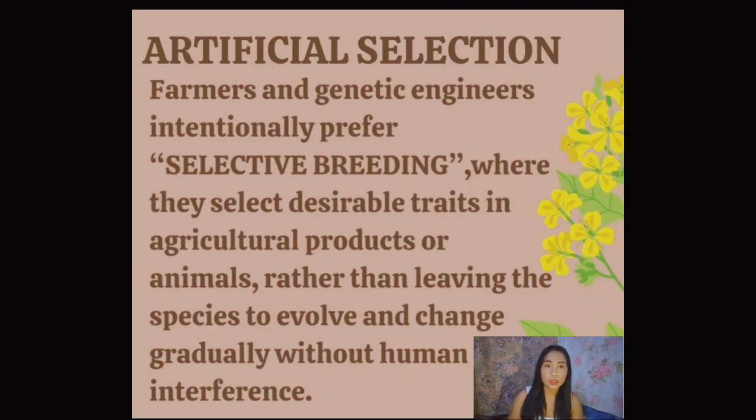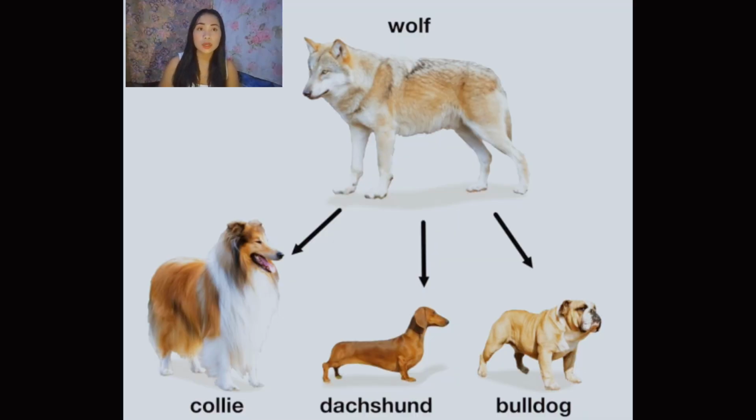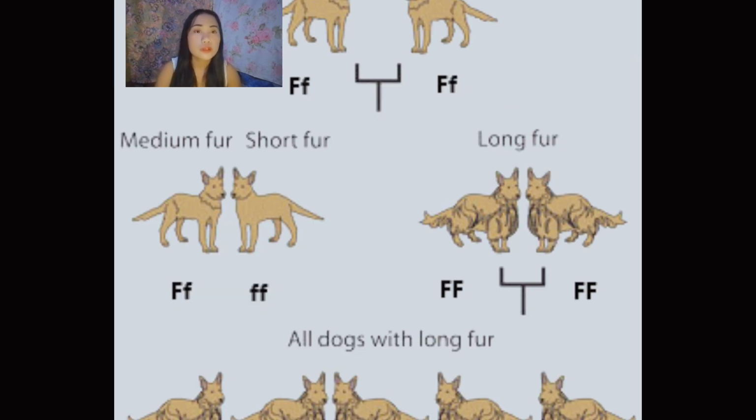Second, we have artificial selection or selective breeding. Over the course of decades, selection was used by farmers and breeders to cause major changes in the characteristics of their plants or animals. Now, I have an example of artificial selection, which is the wild mustard.